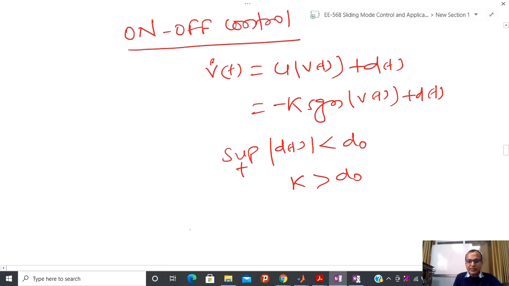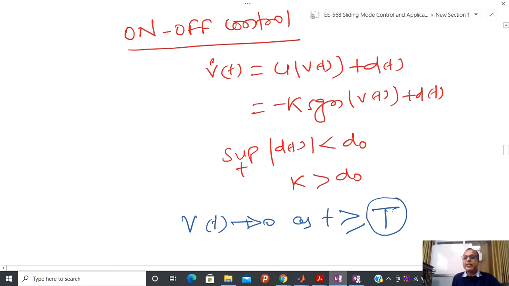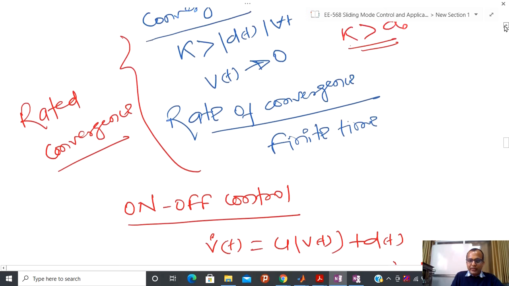Rated convergence means V(t) tends towards 0 for t greater than some finite value T. I cannot calculate T yet, and I have to search for a way to calculate it, but at least geometrically I can tell that there exists a certain finite time when V(t) tends towards 0.